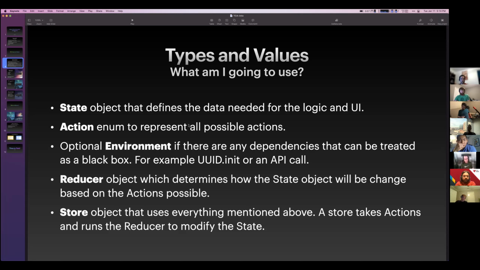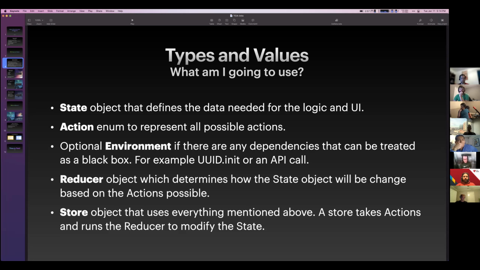After that, we have this optional environment. The environment is thought of as kind of like a black box. Not everything will have an environment because not everything is reaching out into the outside world. Let's say you had an API call. Well, you might want an environment that knows how to make that API call. In that way, you can mock it out or you can make a live implementation. So let's say I want to hit Wolfram Alpha for my live API call, but when I'm mocking it out, I actually just want to return a value. You can do that with the environment. It makes it very easy.